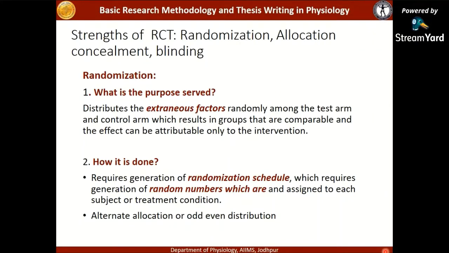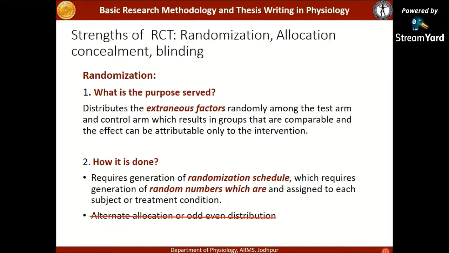There is no baseline difference between the 2 groups. Now, how is it done? It requires generation of the randomization schedule, which requires generation of random numbers. These random numbers are assigned to each subject or treatment condition. Note that alternate allocation or odd-even distribution is not randomization.